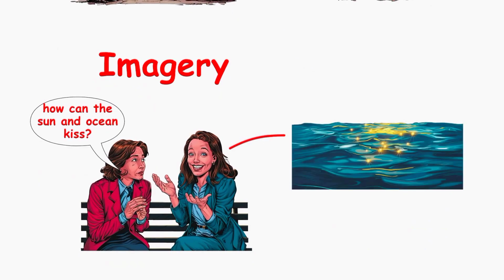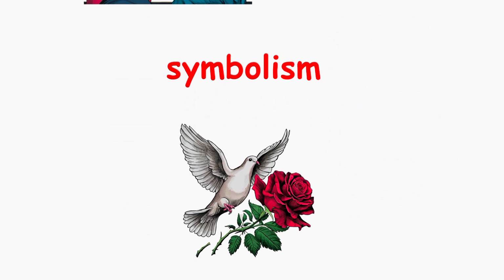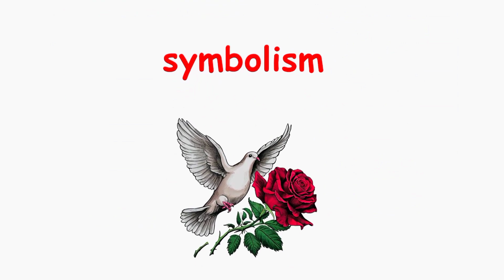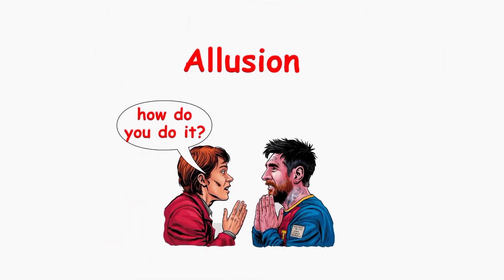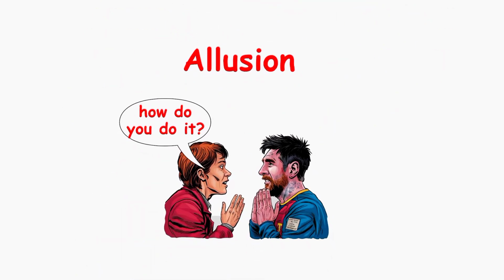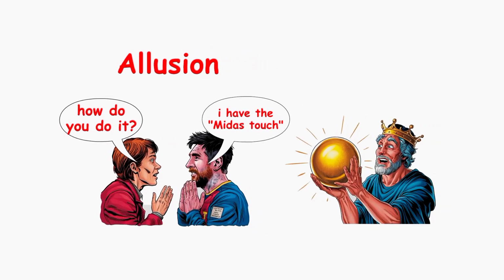Imagery, words that paint a picture in your mind. The golden sun sparkled on the rippling blue water helps you see the scene clearly. Symbolism, using an object or idea to represent something else. A dove often symbolizes peace, while a rose might symbolize love. Allusion, referring to a well-known person, place, event, or work of art. Saying someone has the Midas touch alludes to the Greek myth of King Midas, who said everything he touched turned